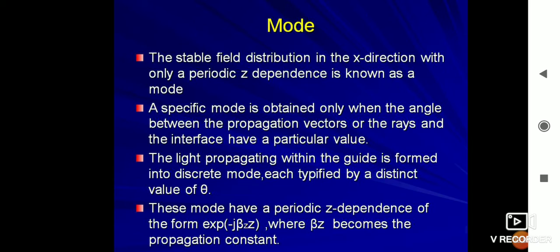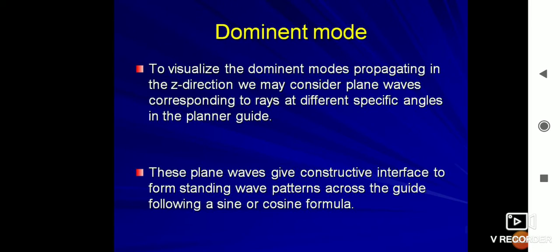A specific mode is obtained only when the angle between the propagation vectors or the rays in the interface has a particular value. The light propagated within the guide is formed into discrete modes, typified by a distinct value of theta. This mode has a periodic z dependency in the form of exponential minus j beta g z, where beta g is the propagation constant and minus j beta g shows the direction of the propagation.